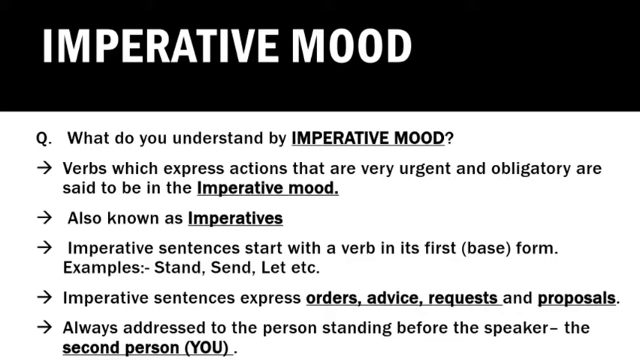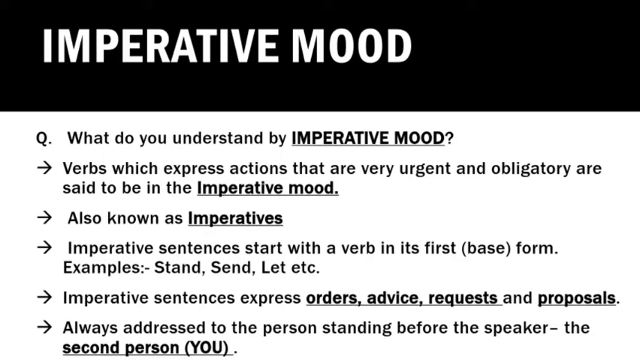In the imperative mood, all the actions expressed are very urgent and obligatory, which means they are very necessary for the person who is spoken to. That action is very necessary to be completed by the person whom we are asking. Such verbs are said to be in the imperative mood. All of you now underline the definition. On page number 158, in the first paragraph, just after the examples, that is, they express actions that are very urgent and obligatory, that is, very necessary for the person who is spoken to. Such verbs are said to be in the imperative mood. Underline the two sentences.